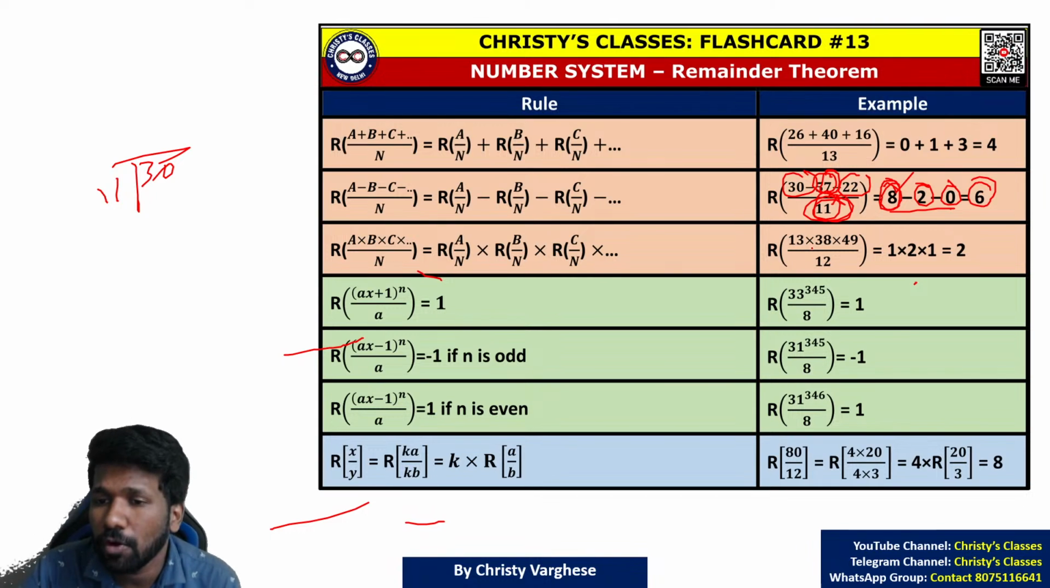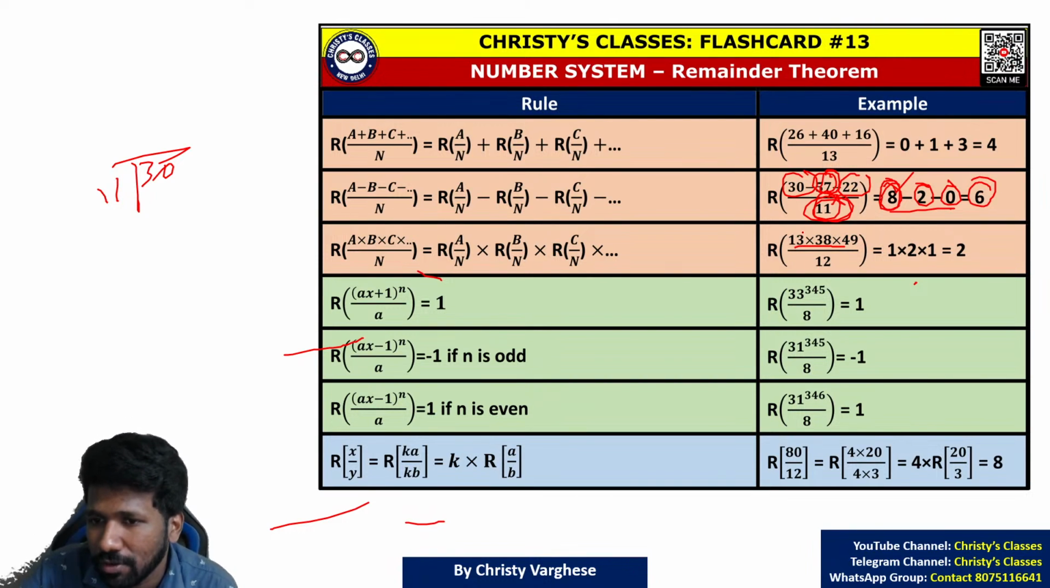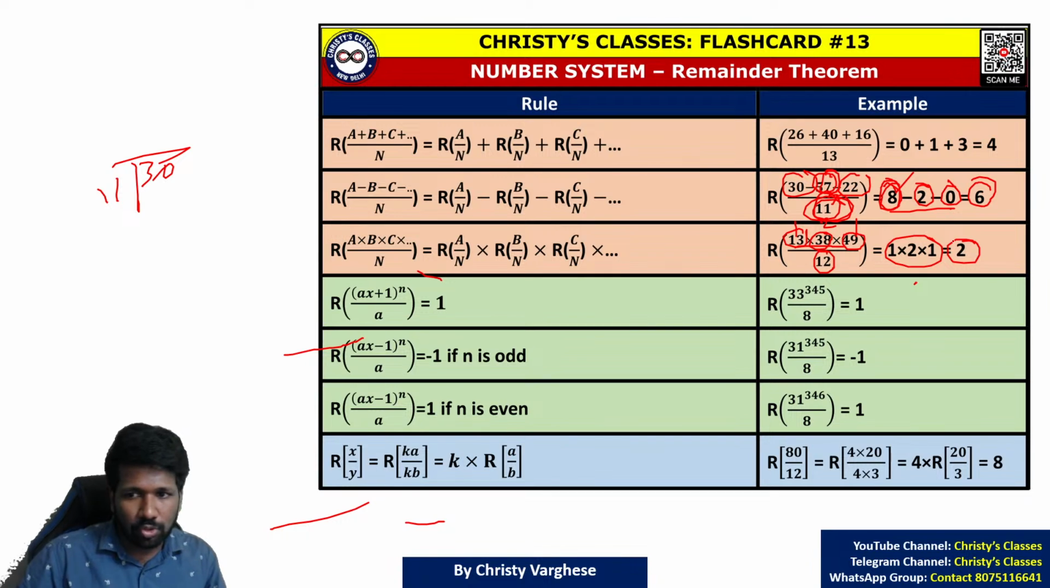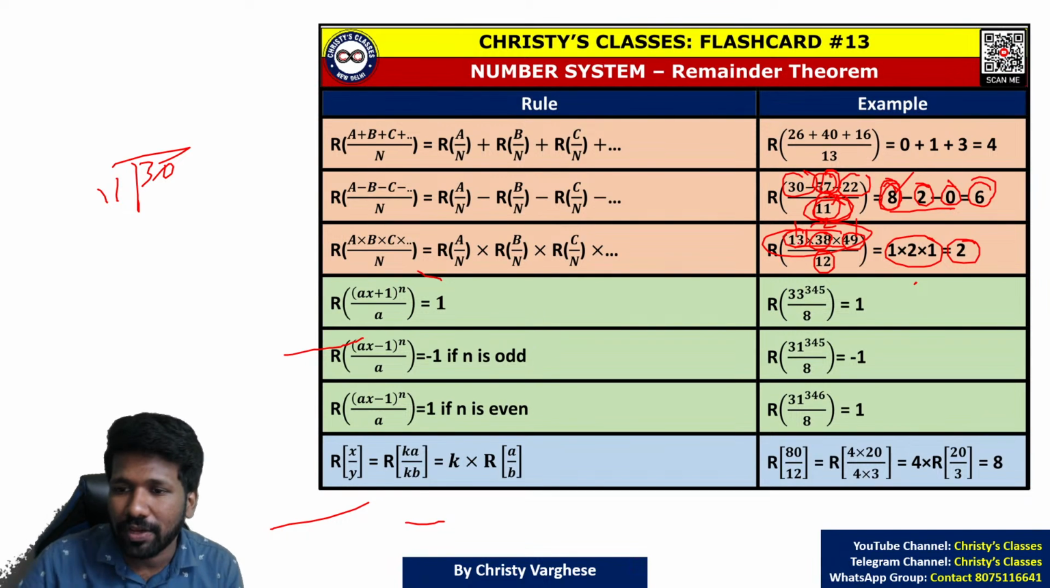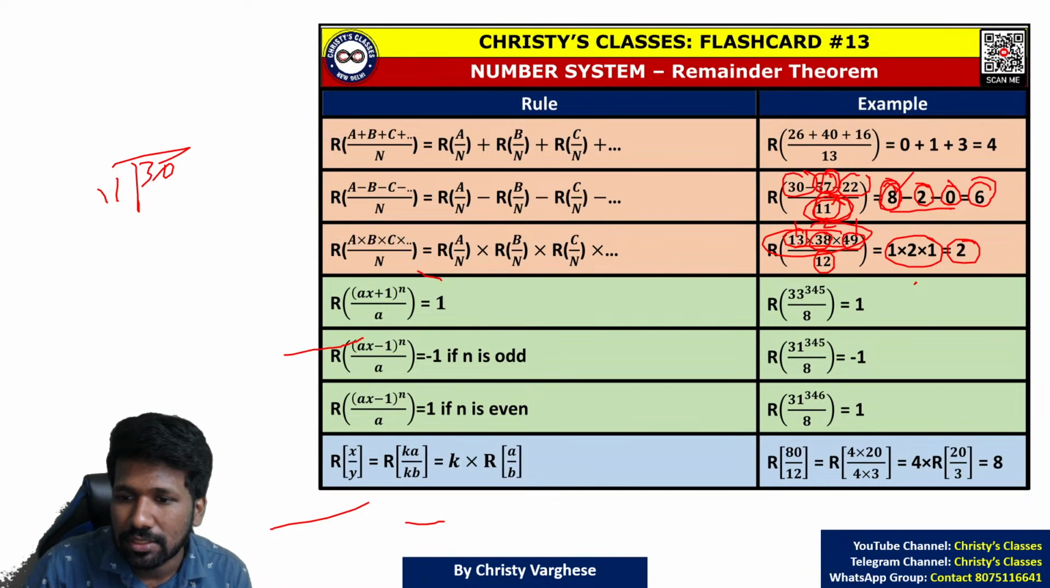The same is true for multiplication also. 13 into 38 into 49 divided by 12. 13 by 12, remainder 1. 38 by 12, remainder 2, because 36 is divisible by 12. 49 by 12, remainder 1. So 1 into 2 into 1, 2 is the final answer. Super easy, na? Instead of multiplying these big numbers, you just have to find the remainders separately.